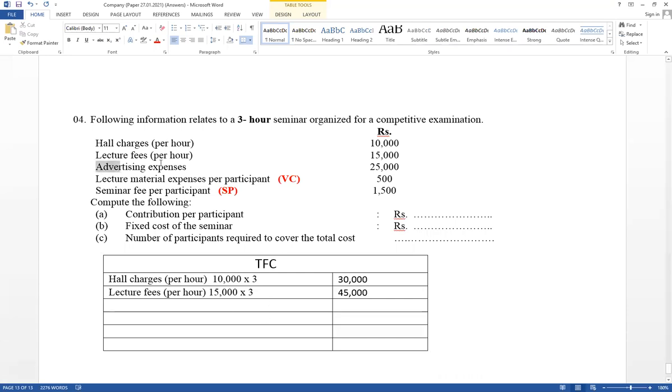And the advertisement expense is not given per hour. The total value is given. It also does not vary with the number of participants. Fixed cost. Therefore, this is the total fixed cost. Therefore, total fixed cost, here the total amount, is 100,000. And this is the variable cost. And this is the selling price.